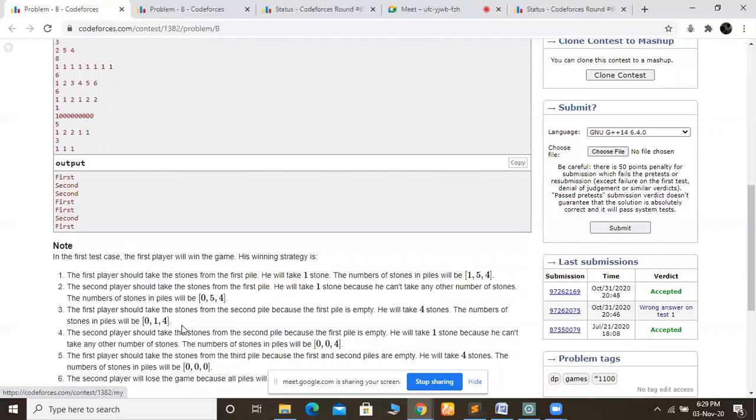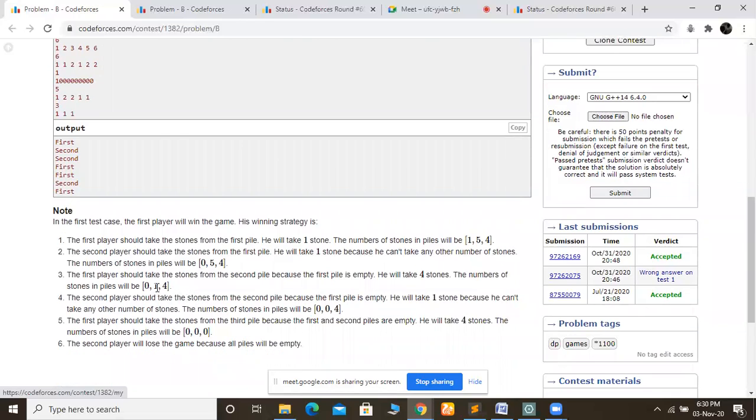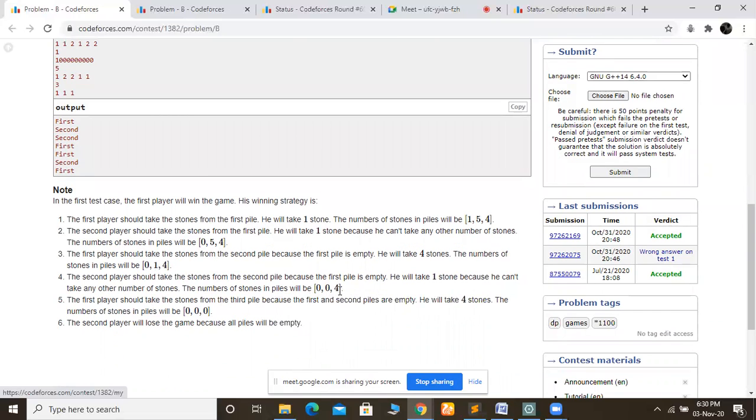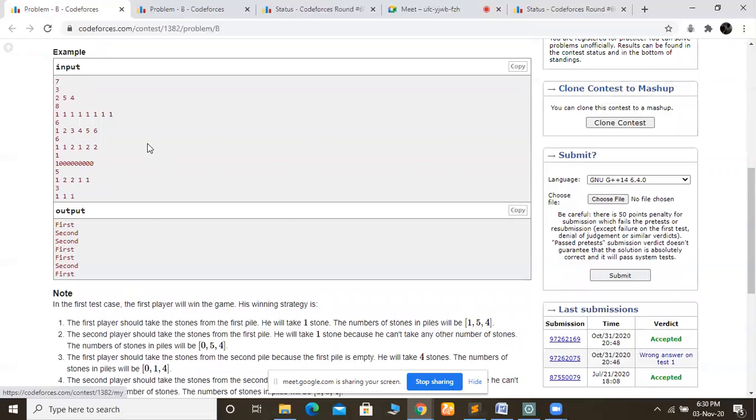Now what will the second person do? The second person will pick this last stone. So now our array will become 0, 0, 4. Now the first person will pick all 4 stones from this pile, and now it is 0, 0, 0. So who picked the last stone? That is the first one. So our winner is the first one. Okay, so now I think the statement is clear, right?